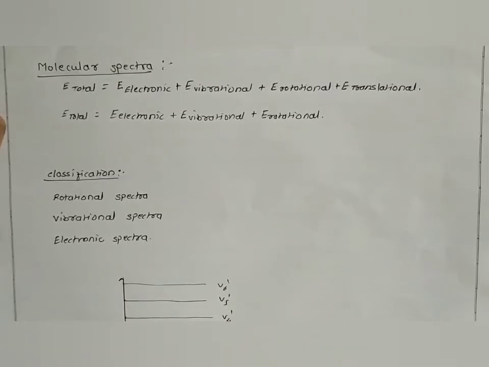Therefore, to study the molecular spectra, we should know the basic terms in the molecular spectra.